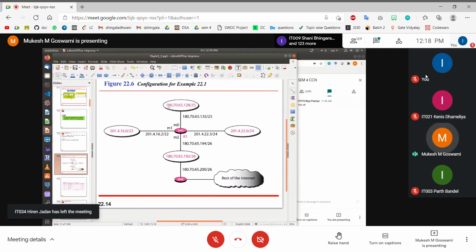Right. So the IP address, the corresponding network address is 180.70.65.128. So subnet mask is 25. Network ID is 180.70.65.128. Do we have any next hop here? No, because it is directly connected. So next hop IP will be dash. And what is the outgoing interface? Since it is connected on interface M0, then the outgoing interface value is going to be equal to M0.